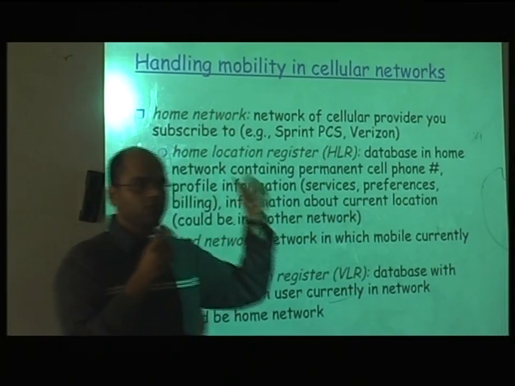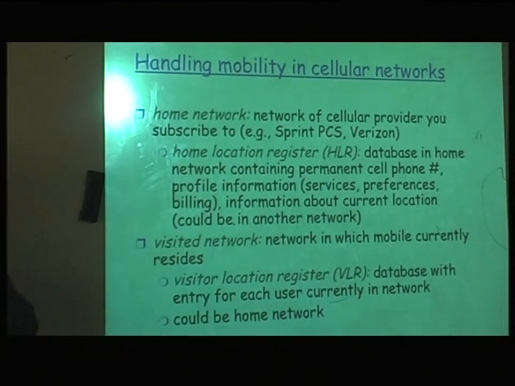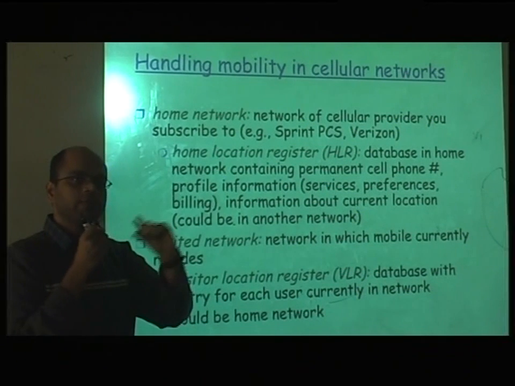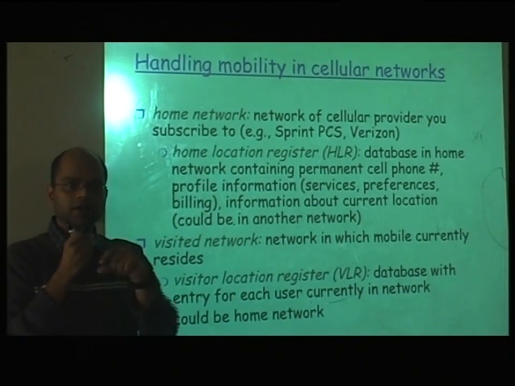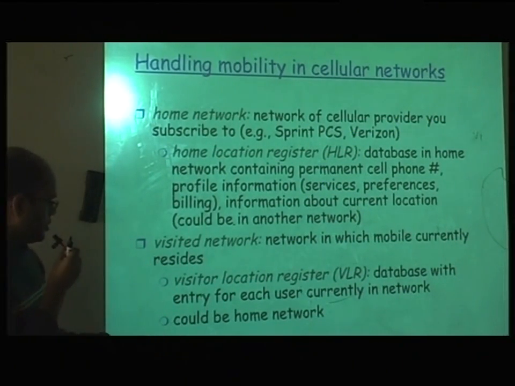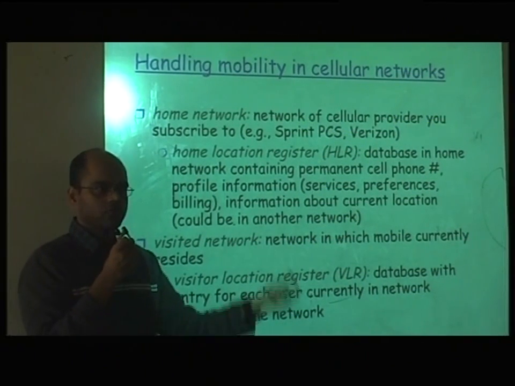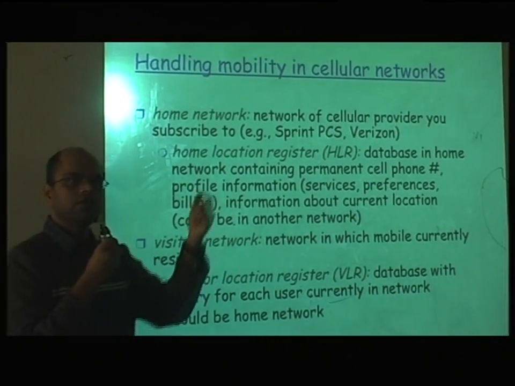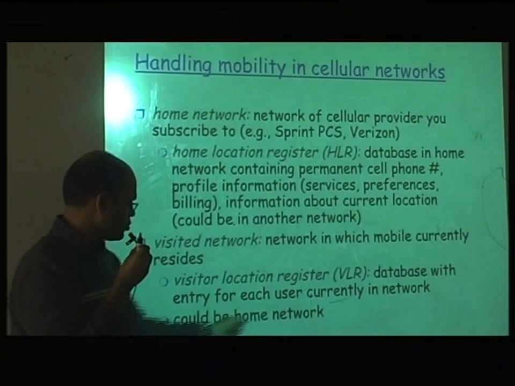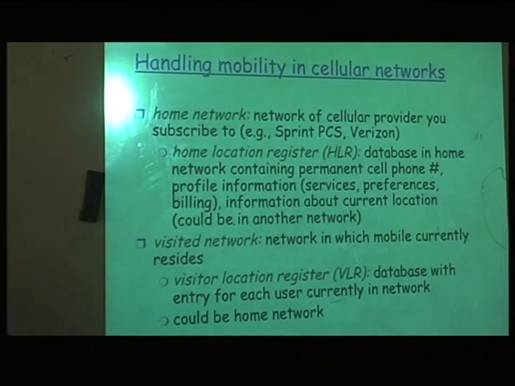And so if you move from here to, let's say, Bangalore, your name will be registered in the VLR in Bangalore. Right? And this could be your home network also. So if you have another SIM card, or if you have a SIM card for Bangalore, it could be your home network. Right? But depending upon that, you have an entry in HLR and VLR.